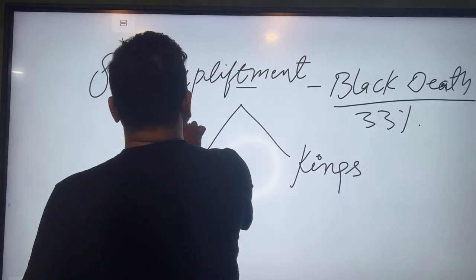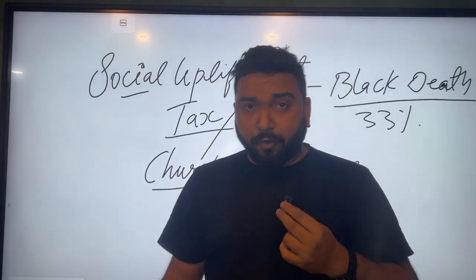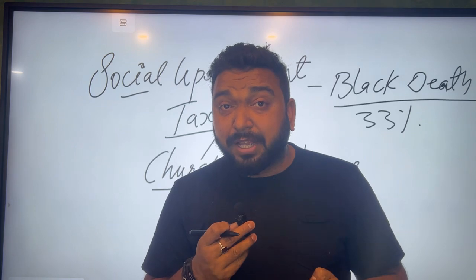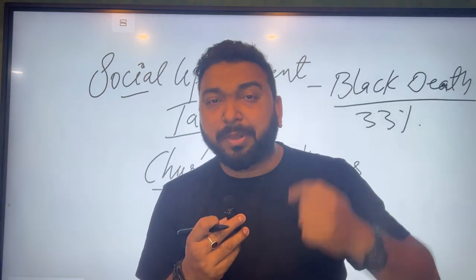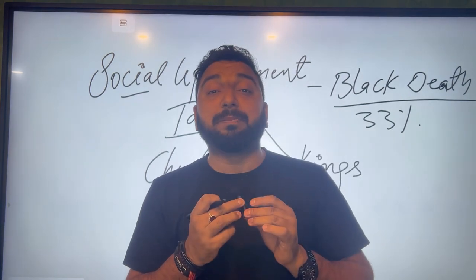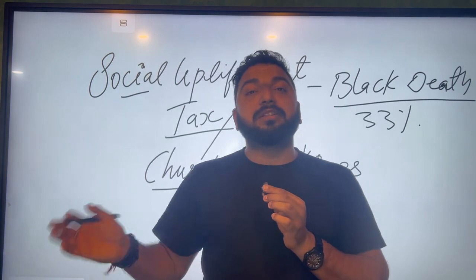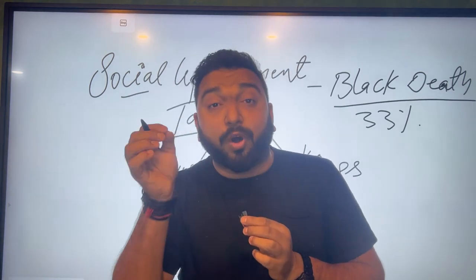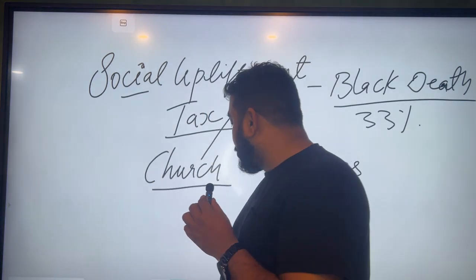These people, the poor people, they used to pay taxes. ये टैक्स देते थे. Now when we pay the taxes to the government, we believe that government will help us. We want it, right? हम बोलते हैं ना सर टैक्स देता हूं मैं, मेरा अधिकार है, मेरे राइट्स हैं. So when these people realized that during the 1348 Black Death time, neither the church came to help us nor the king came to help us, then on what ground are they taking taxes? So they also denied to pay the taxes.